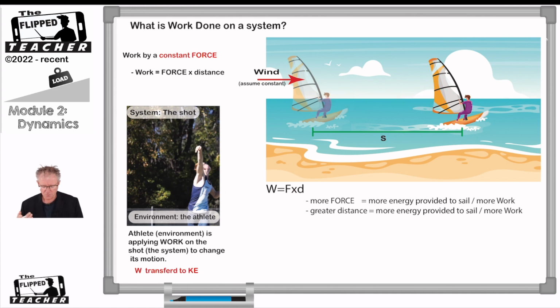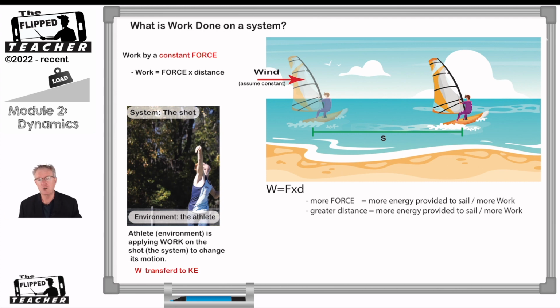Okay, so that is when we're thinking of work being done from the environment onto a system to cause some type of change in position or its motion. And so here we can see by this equation, which we're going to get into in more detail in the next video, that if you increase the force that you apply to something, more force means more work, and therefore we have more kinetic energy given to the object, or more distance applied, etc. Okay, so that's a very basic definition.